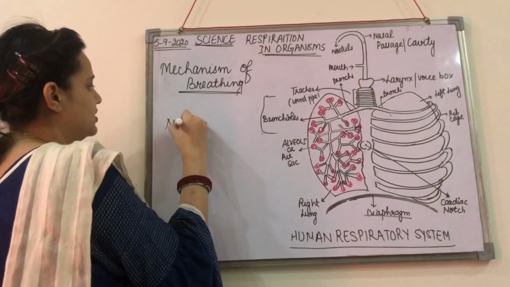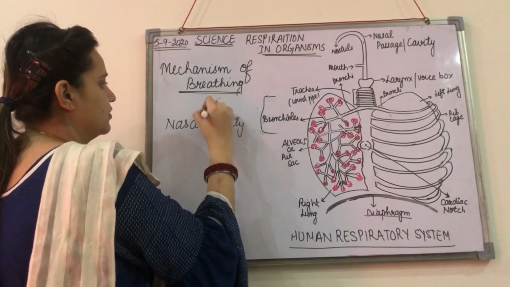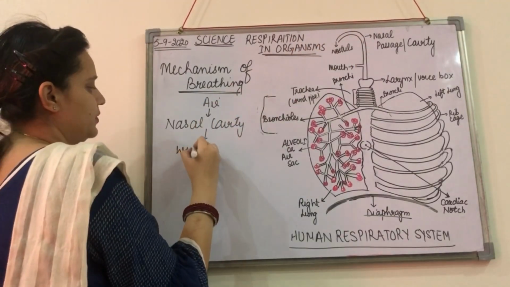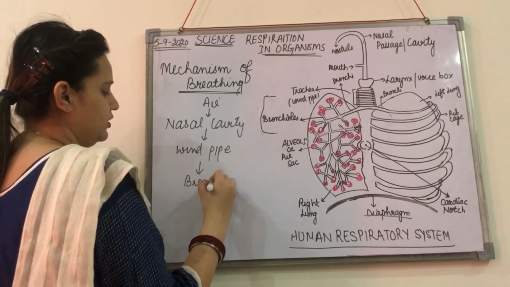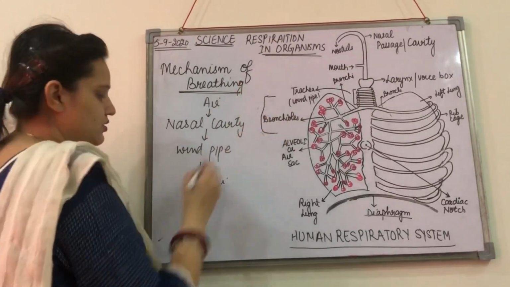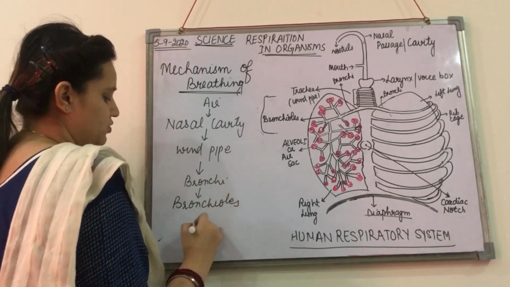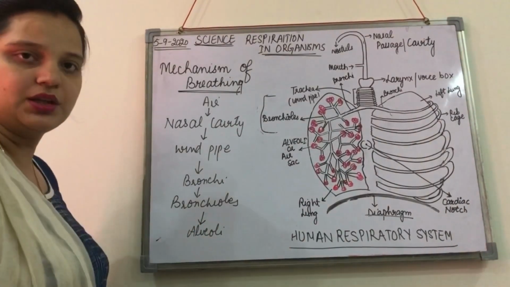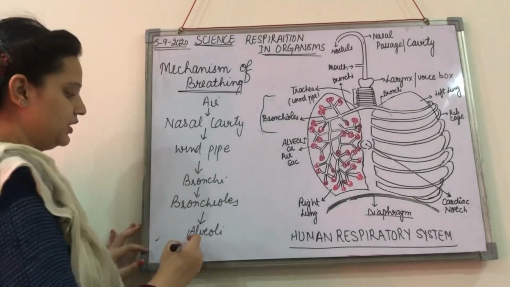So what I said is nasal cavity, right? For the air, from the nasal cavity to windpipe, from windpipe to bronchi, that basically opens in the lungs, okay? From bronchi to bronchioles and bronchioles to alveoli. Since the walls of the alveoli are very thin, right? So they can readily exchange with the blood capillaries here.